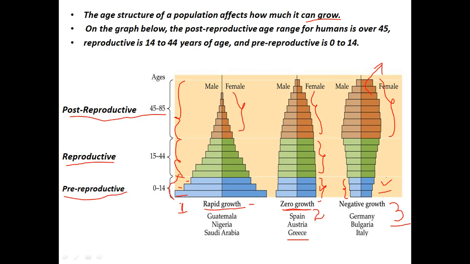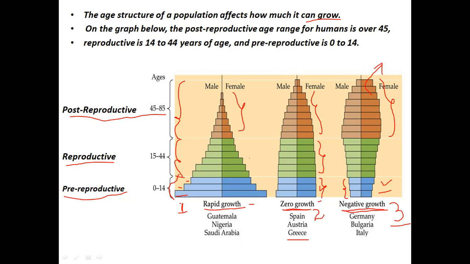So altogether, the effect would be that the overall population in such countries will be a declining population, or you will see a negative growth, because fewer births are taking place and more deaths, as there is a larger older population. You can call it a declining population.